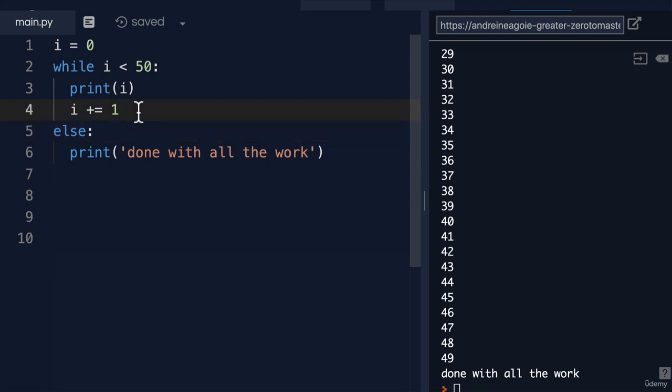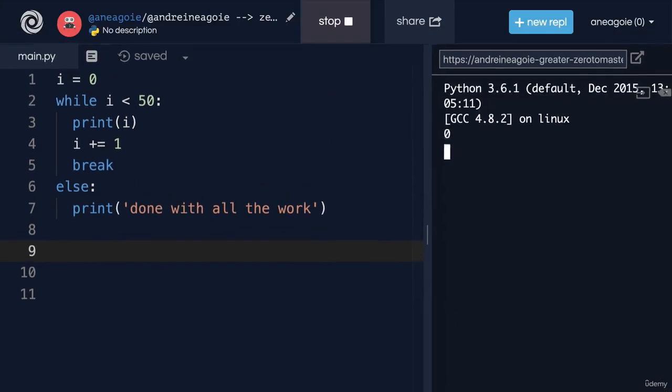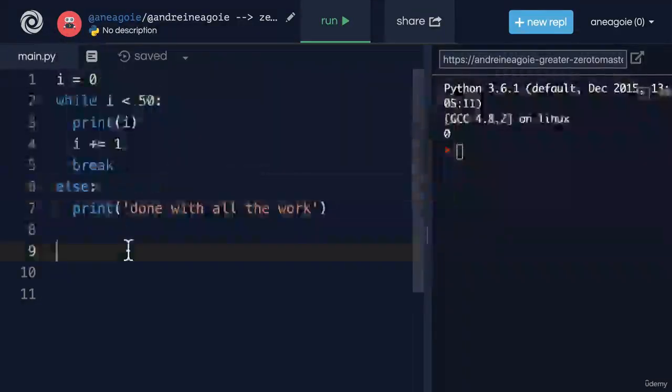If we added, for example, a break statement here, and I click run, you'll see that the else statement does not print.